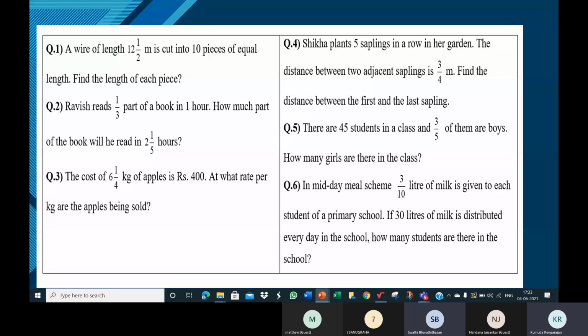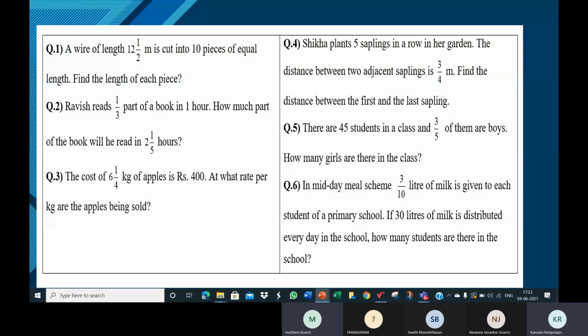Tell me for the first one. Who can explain the first one? Tell me, Matthew. Ma'am, we should divide. Divide. Okay, so a wire of length 12.5 meters is cut into 10 pieces of equal length. Find the length of each piece. To find the length of each piece, we should not add or subtract, is it? Yes, ma'am, we should divide.